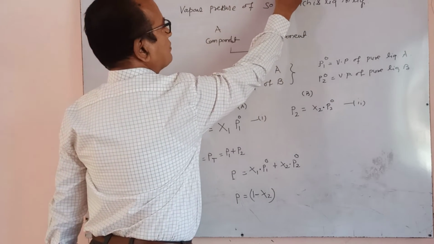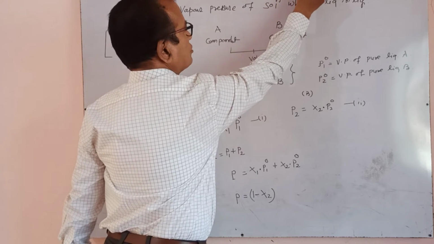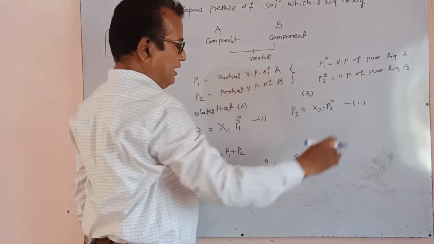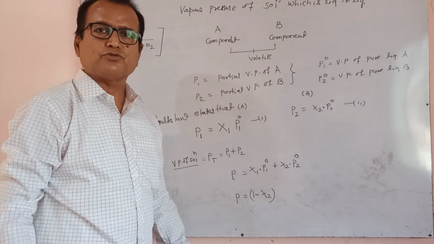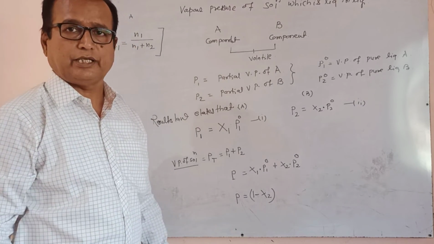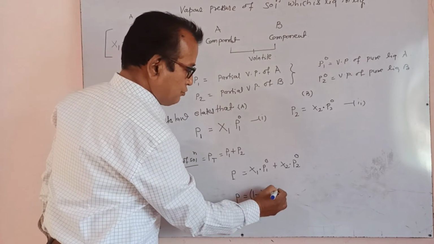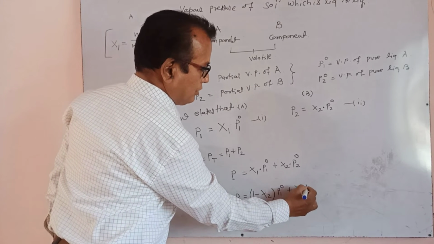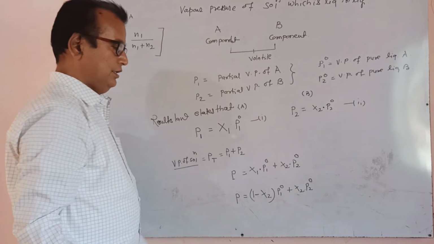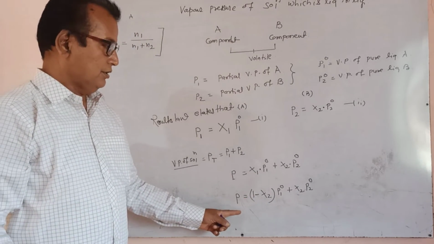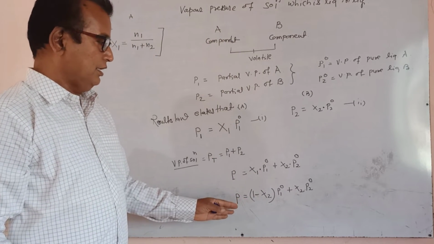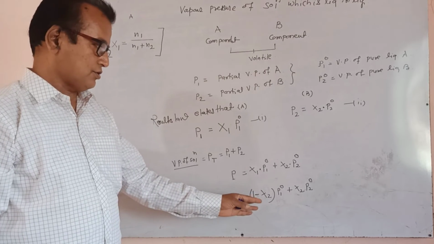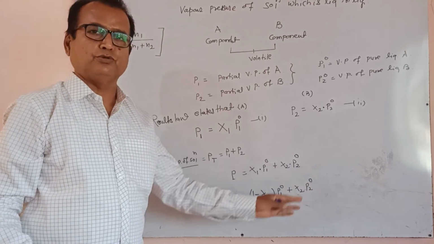So x1 is equal to 1 minus x2. Write this equation in the form of x2, mole fraction of second component: P is equal to 1 minus x2 times P1 naught plus x2 P2 naught. It is the Raoult's law equation for liquid in liquid.